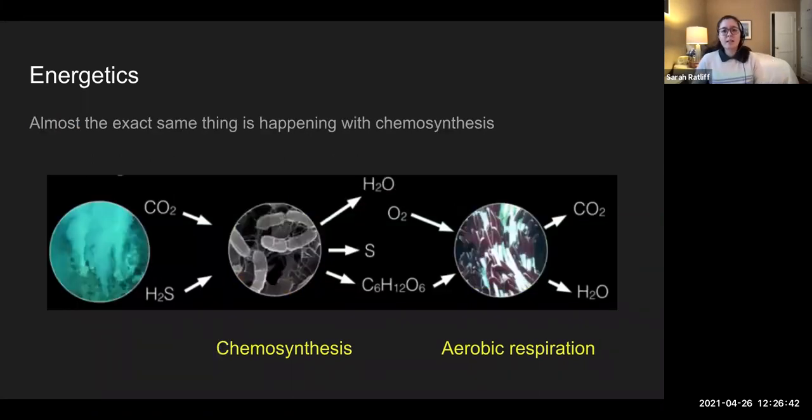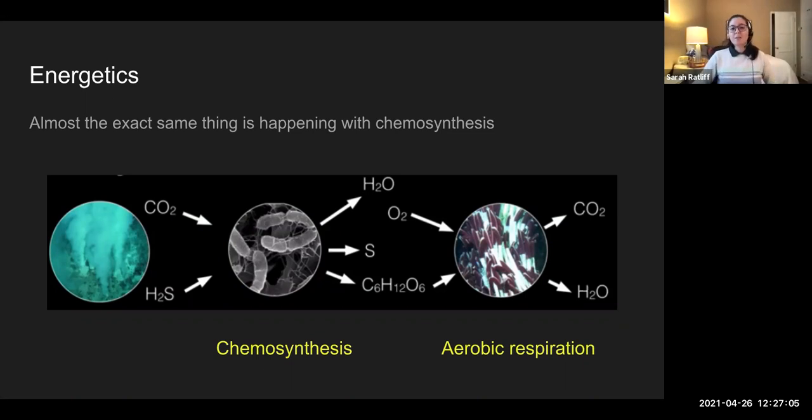Here's where I'm going to talk about chemosynthesis. Chemosynthesis is very, very similar to photosynthesis, except instead of using the sun's energy, it's going to use energy from volcanic vents. So in the ocean, we have all these underwater volcanoes. They produce heat energy, and they also produce a bunch of chemicals.